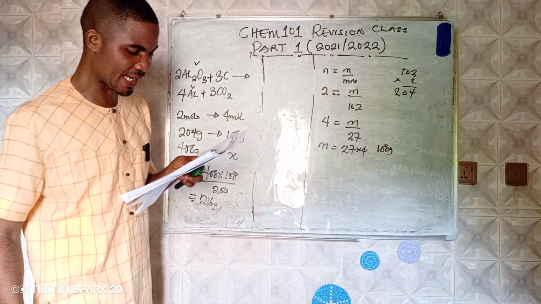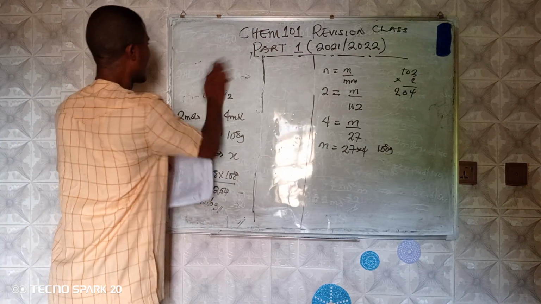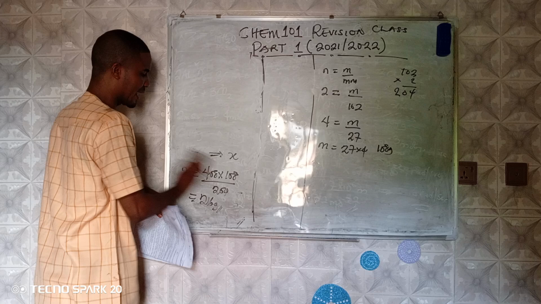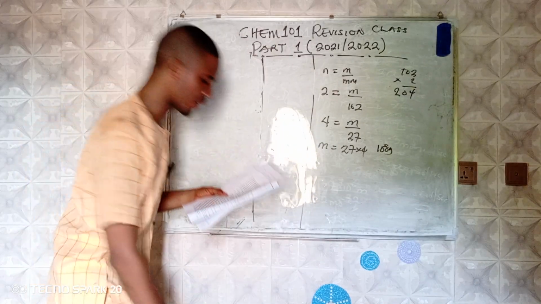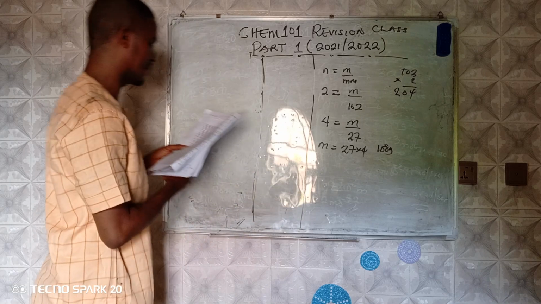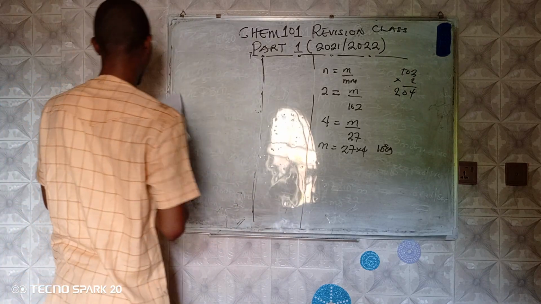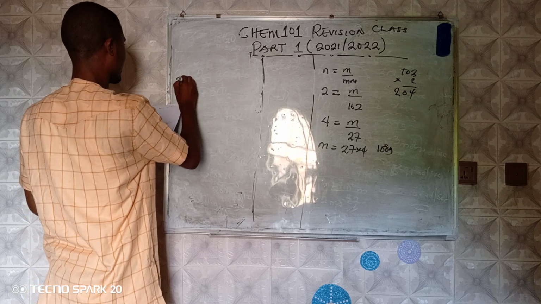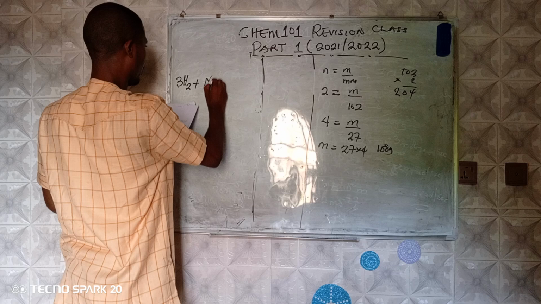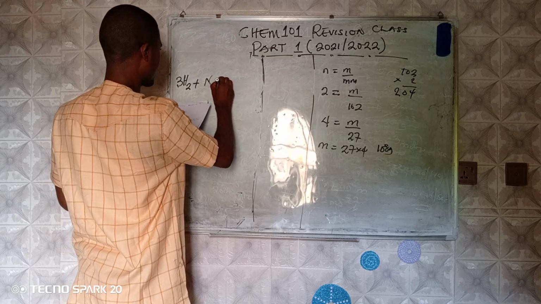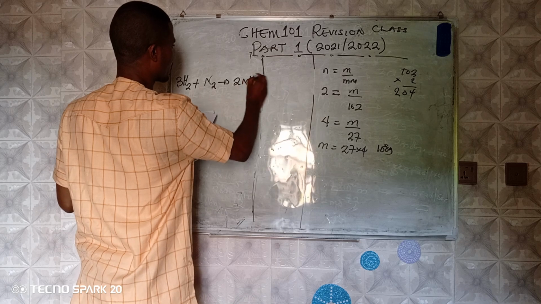How many grams of nitrogen must combine with hydrogen to form 6 moles of ammonia? So you are going to be able to write down the balanced equation. The balanced equation of this is 3 moles of hydrogen plus 1 mole of nitrogen will produce 2 moles of ammonia. This is a balanced equation.